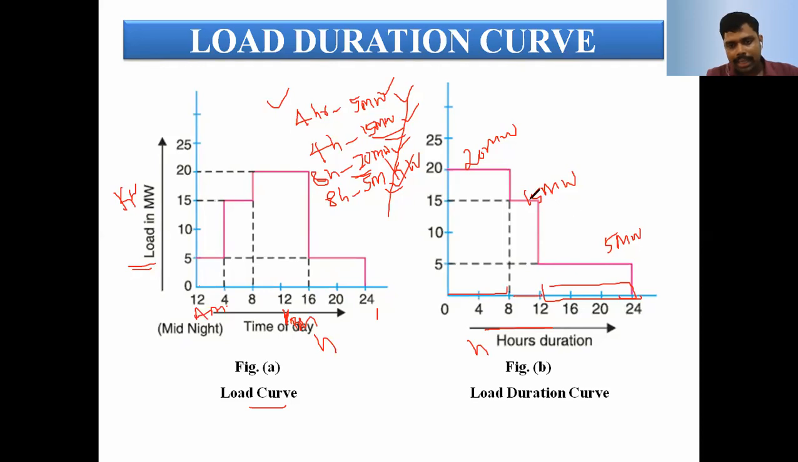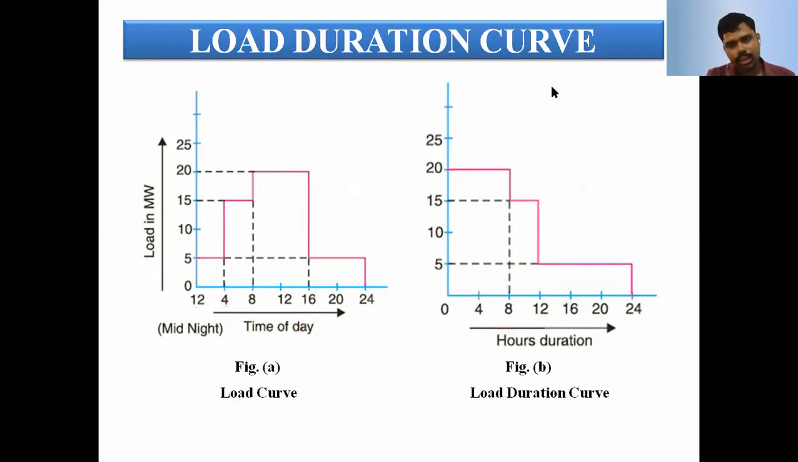The highest value is taken first. How much? 8 hours, that is 20 megawatt. Next 4 hours is 15 megawatt, and the total of 8 plus 4, 12 hours, is 5 megawatt. This is nothing but the load duration curve.